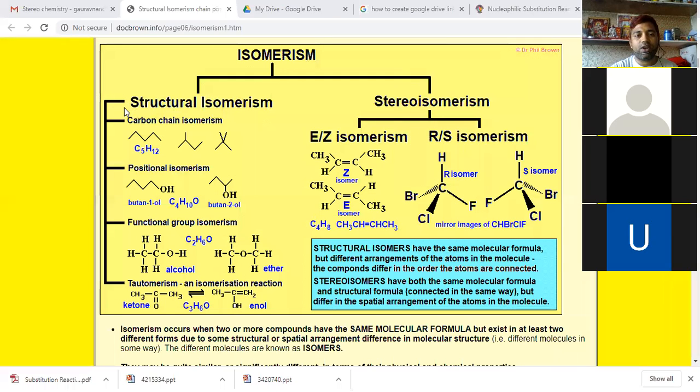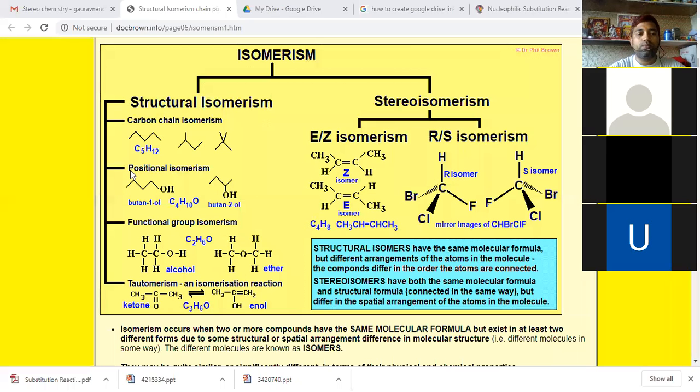The first classification is structural isomerism. The second one is stereoisomerism. So first we'll discuss structural isomers or structural isomerism. Structural isomers are again classified into different groups. First, carbon chain isomers or carbon chain isomerism.